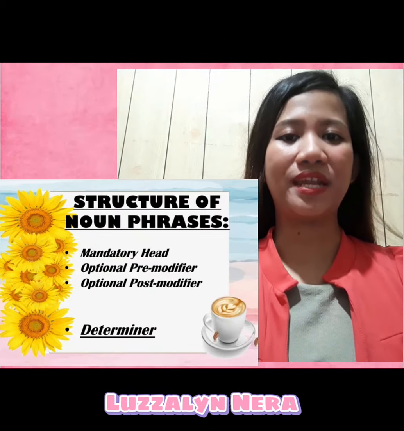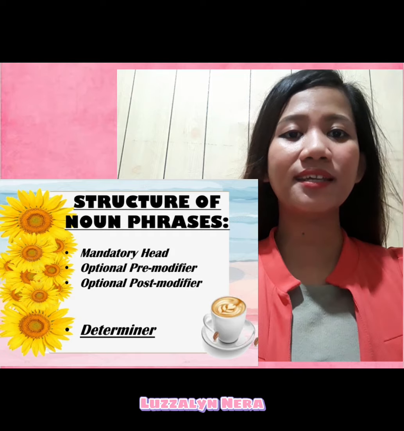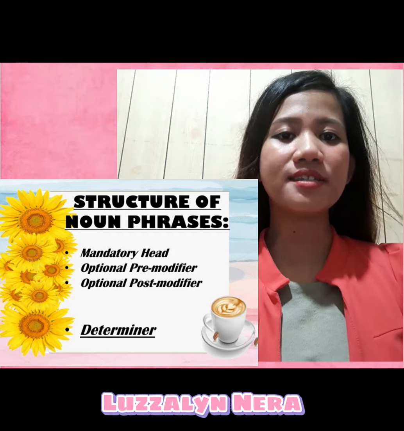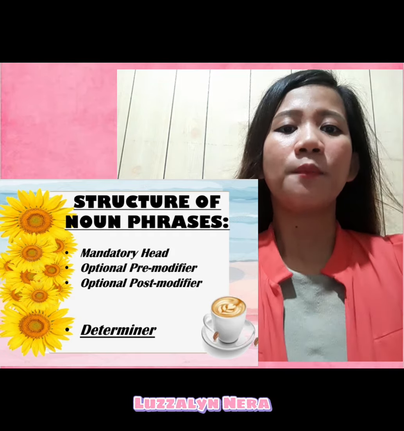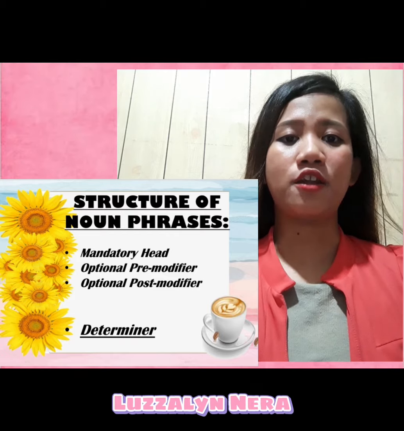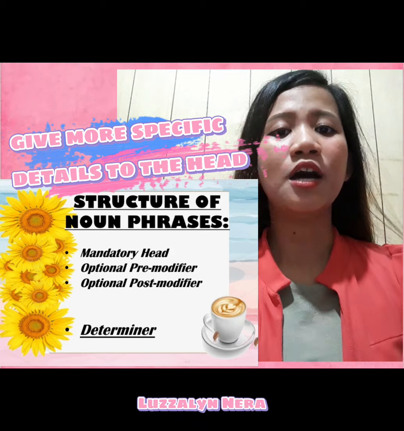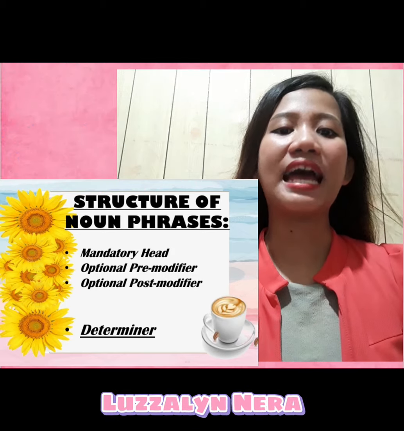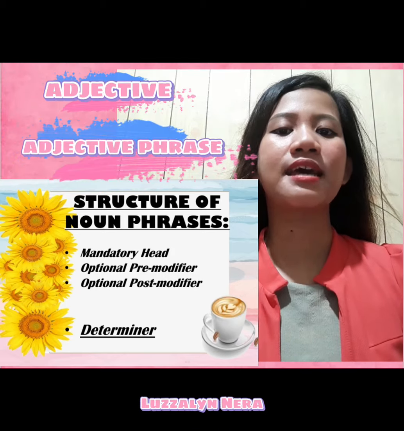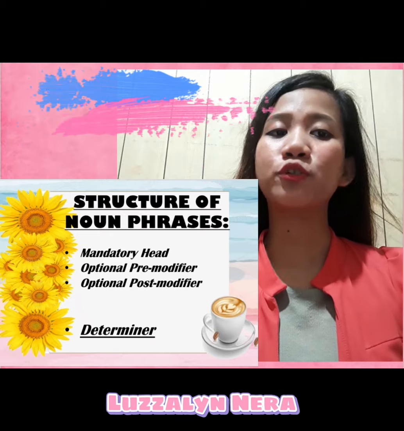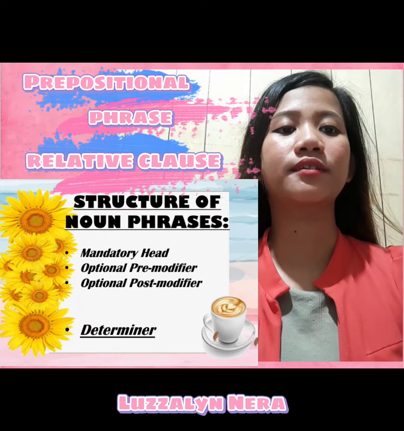Noun phrases basically follow the general structure for phrases: a mandatory head, optional pre-modifiers, and post-modifiers. Pre-modifiers and post-modifiers are dependent words that give more specific detail to the head. Pre-modifiers are usually an adjective or an adjective phrase, and a post-modifier can be a prepositional phrase or relative clause.